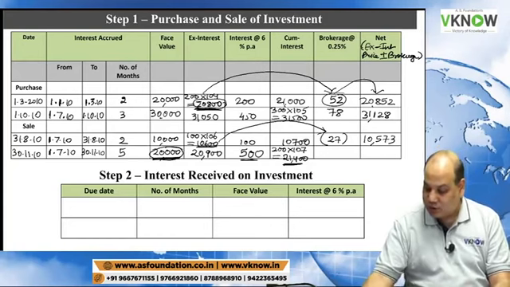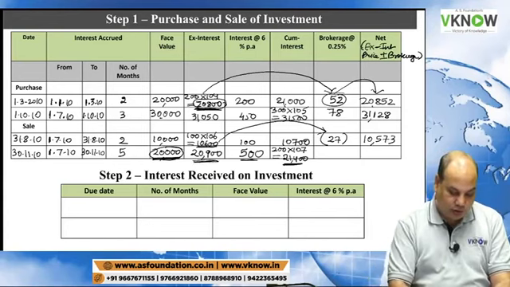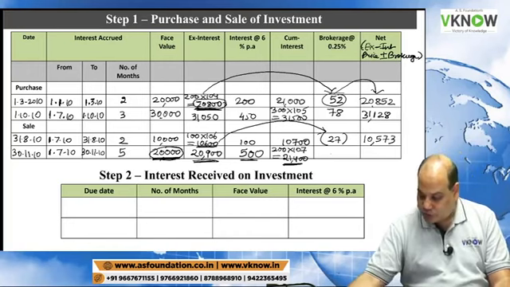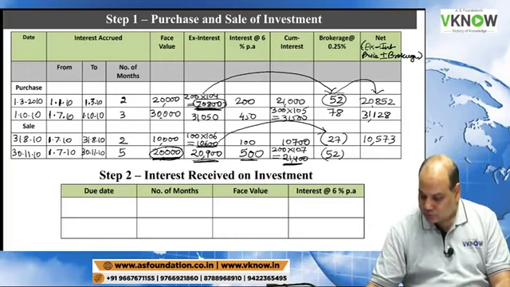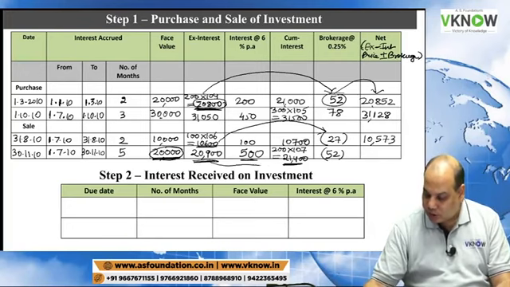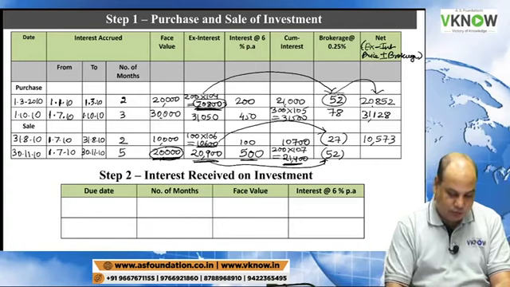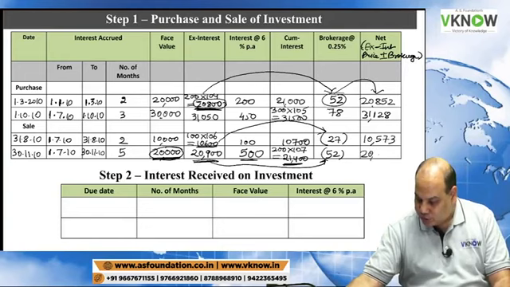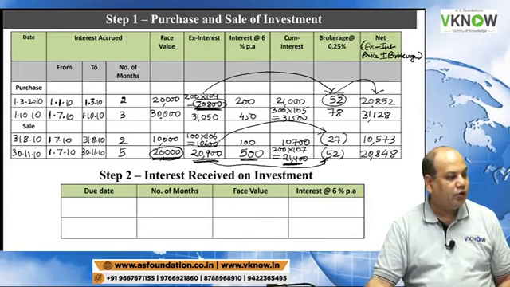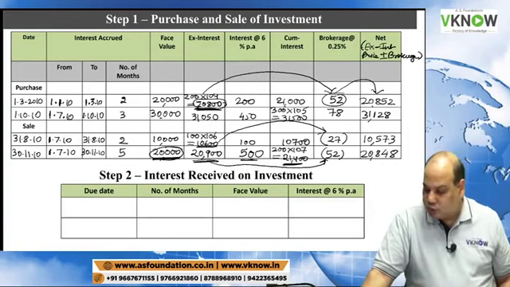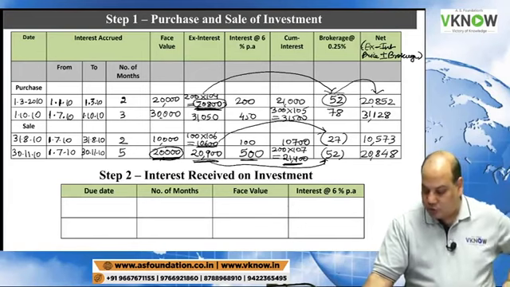And on ex-interest amount, you will take 0.25%, which is rounded off 52. Ex-interest price 20,900 minus 52 is going to give you net amount realized, 20,848.